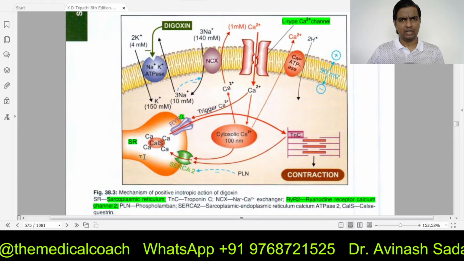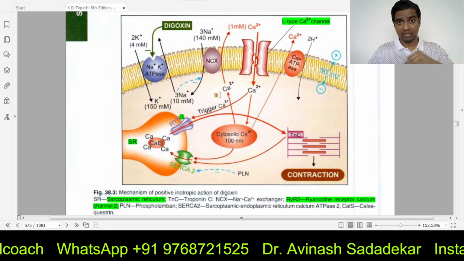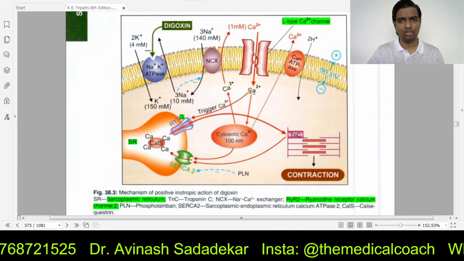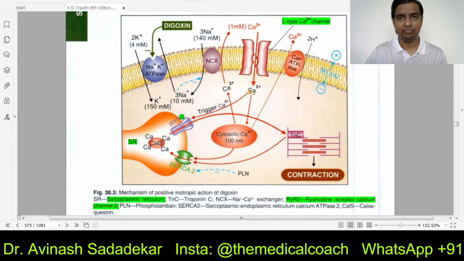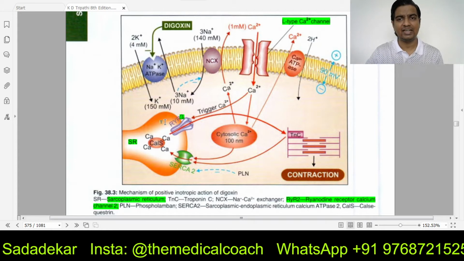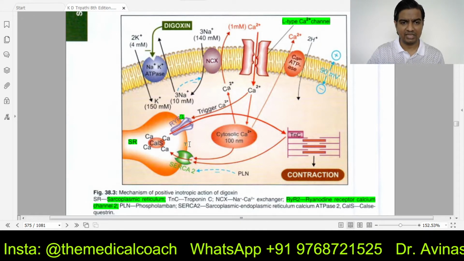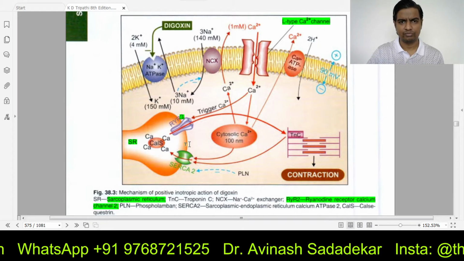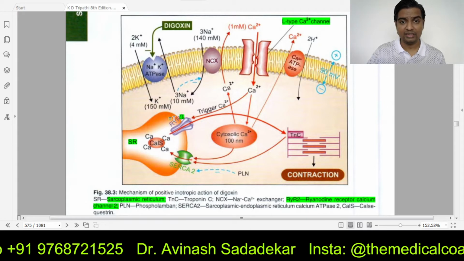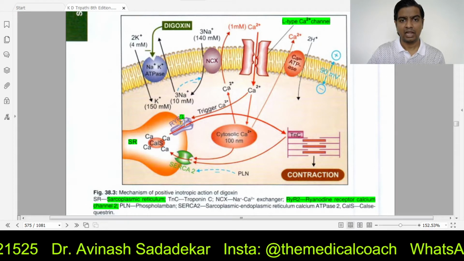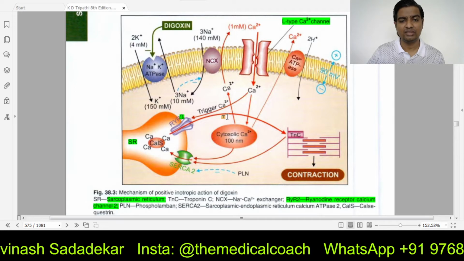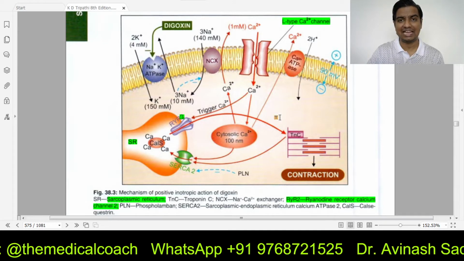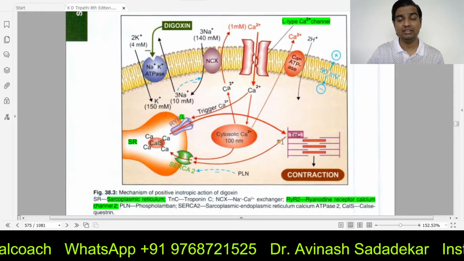So, the impulse came, and that led to opening of the L-type calcium channel. Calcium came inside the cytoplasm of the cardiac muscle. This calcium stimulated the RYR2, ryanodine receptor calcium channel number 2. The ryanodine receptor opened and calcium started coming out of the sarcoplasmic reticulum. Getting the idea? As a result, the level of calcium in the cytoplasm is increasing.